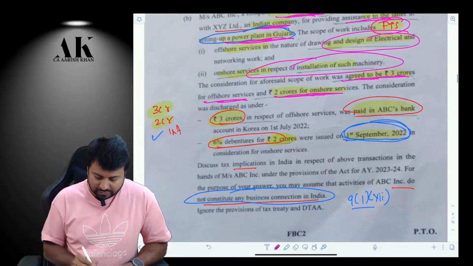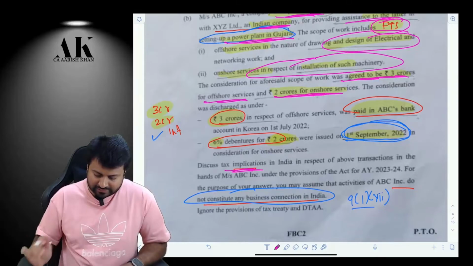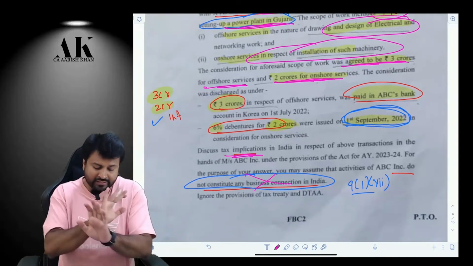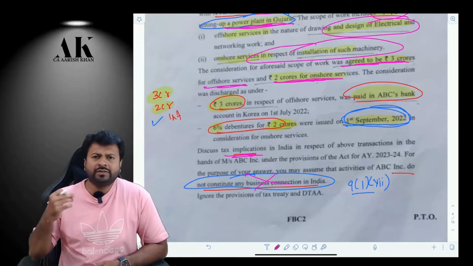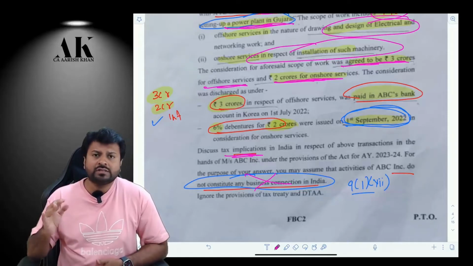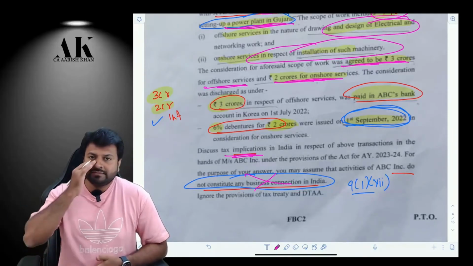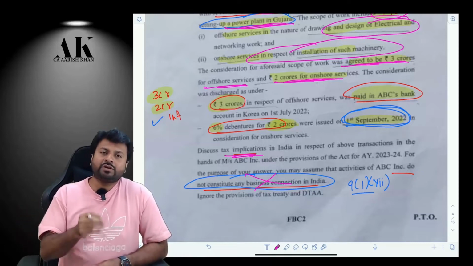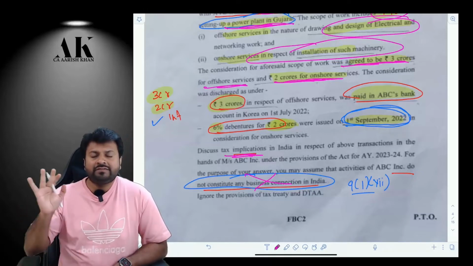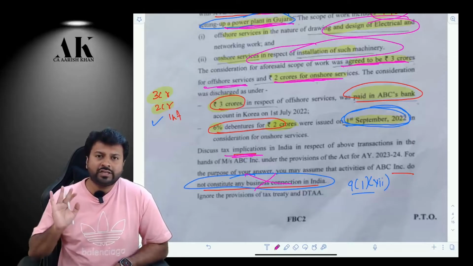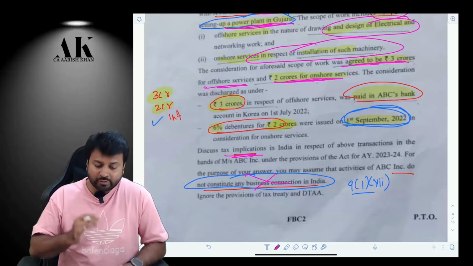Now, we are supposed to give the tax implication in India of the above transactions, assuming that they don't have any business connection in India. Now, we all know that for FTS, we don't need any business connection. Therefore, FTS is chargeable in India just because it is utilized in India. If the services are utilized in India, FTS is charged in India. Is the service utilized in India? Yes, it is utilized in India.